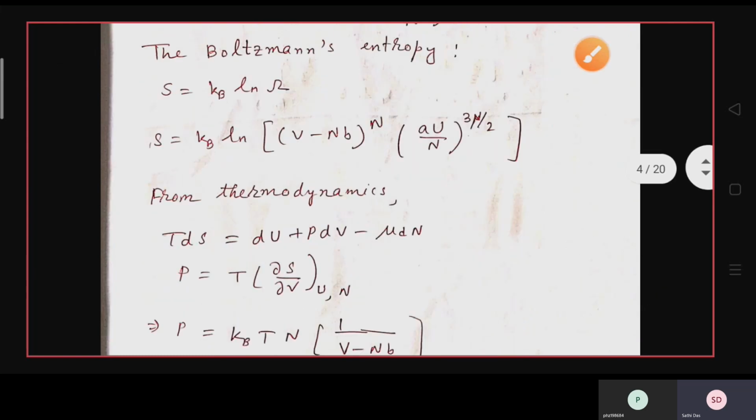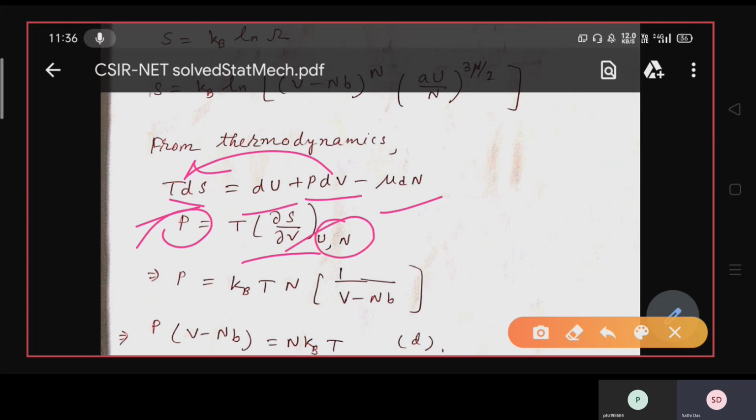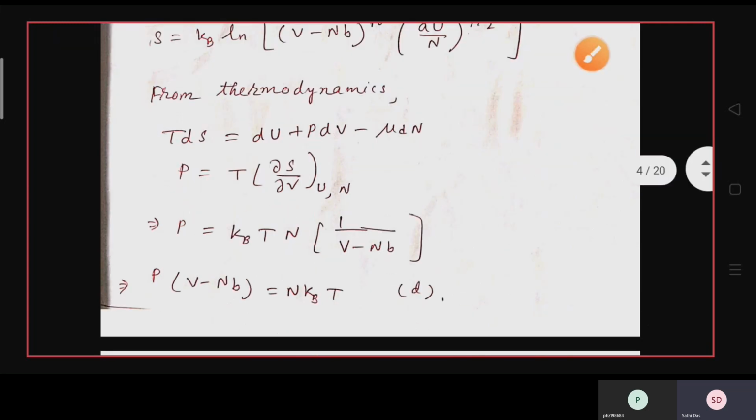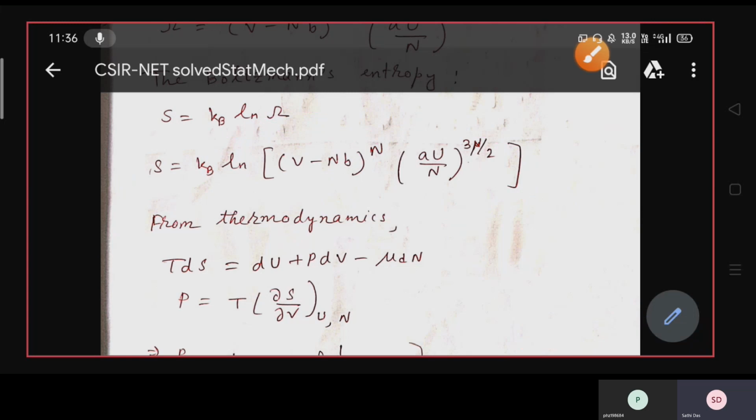So from thermodynamics, the relation is T dS equals dU plus P dV minus mu dN. So P, that is pressure, can be written as T into del S by del V with constant U and N. Okay. So for del S by del V, you differentiate S with respect to V, that is, you are taking this quantity.